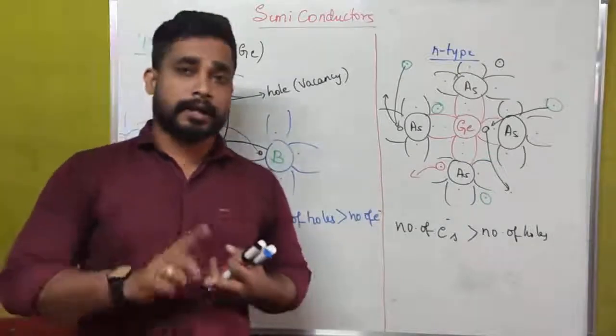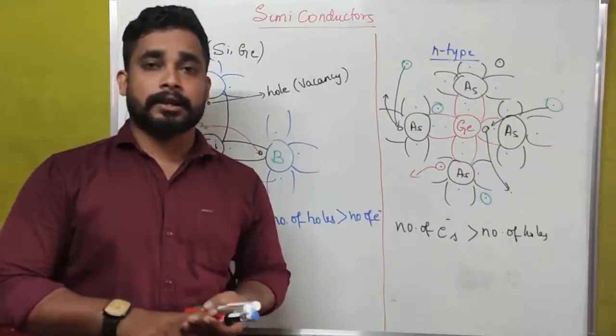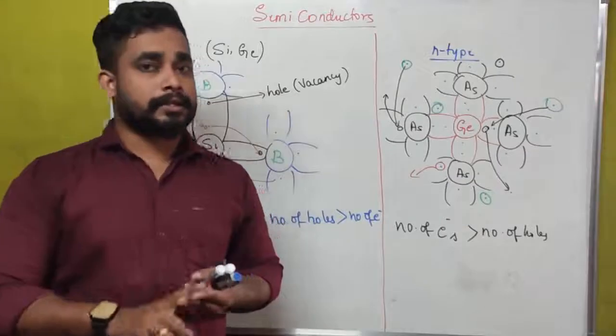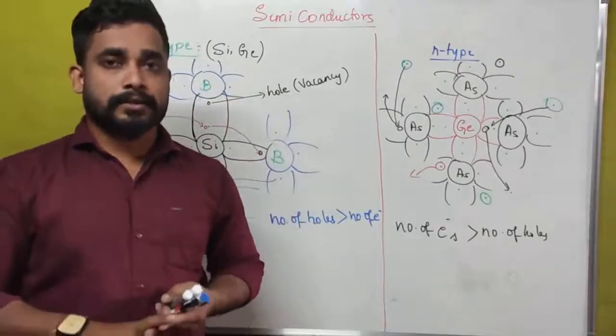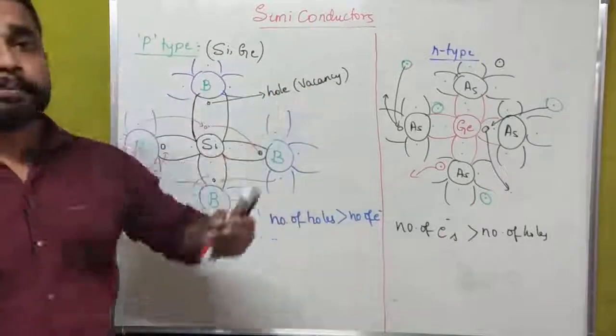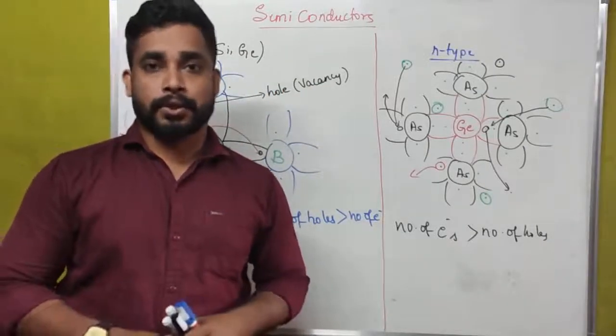We have discussed energy level diagrams and conductors, insulators, semiconductors, and different types of semiconductors. Those are intrinsic semiconductor and extrinsic semiconductor. In case of extrinsic semiconductor, we have two different types. They are p-type and n-type of semiconductor. This is all about today's class.